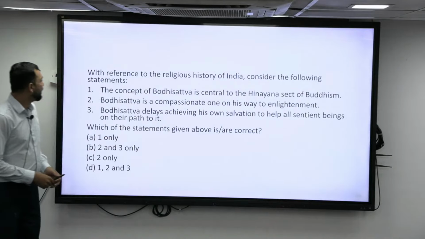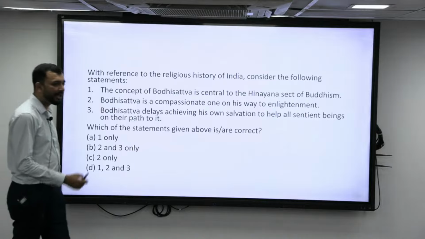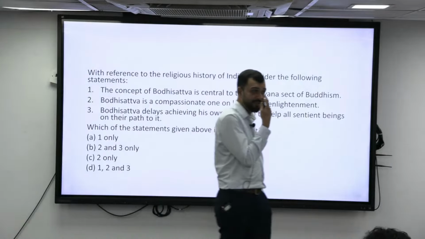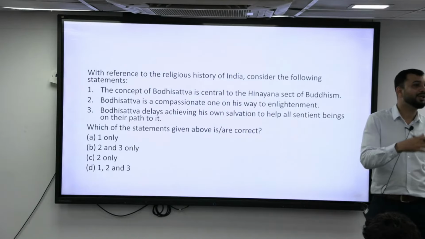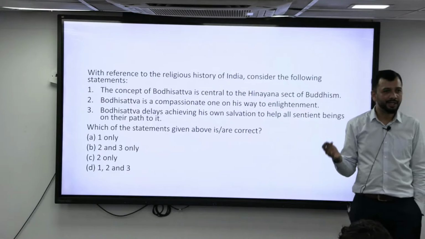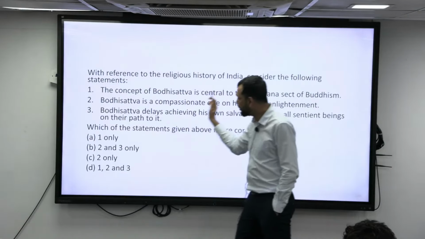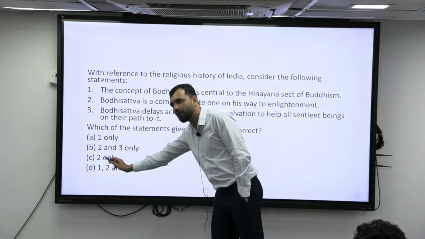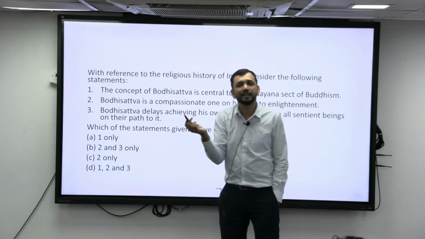Right. Now, the concept of Bodhisattva is central to the Hinayana sect of Buddhism. Is it correct? Hinayana is basically Arhat. Right? Bodhisattva is what? You delay your own nirvana to make sure that others get it. So it is a concept of what? Mahayana Buddhism. So the first statement is incorrect. So if I remove 1, only 2 and 3 remain, and 2 is there in both the options. All I have to worry about is the third statement.